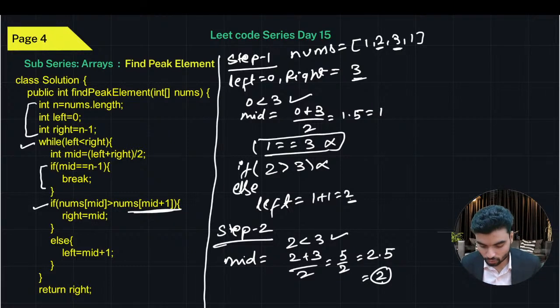Okay, now we have mid as 2. Now tell me, is mid equal to n minus 1, where the length of the array is 4, so 4 minus 1 is 3? Is 2 equal to 3? No, because we have more elements.